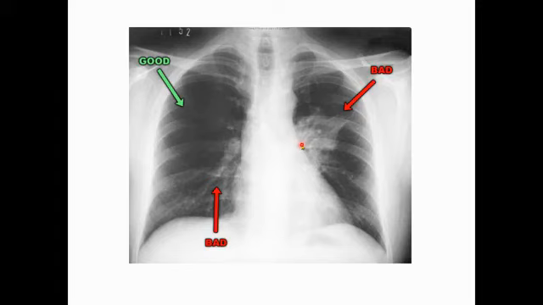Percussion note will be resonant on the normal side. Breath sound will be vesicular. Remember, in case of bronchopneumonia, breath sound will be vesicular. And palpation shows the trachea is in central position, apex beat in normal position, vocal fremitus is normal. Vocal resonance is also normal. And auscultation shows vesicular breath sound and crepitation.